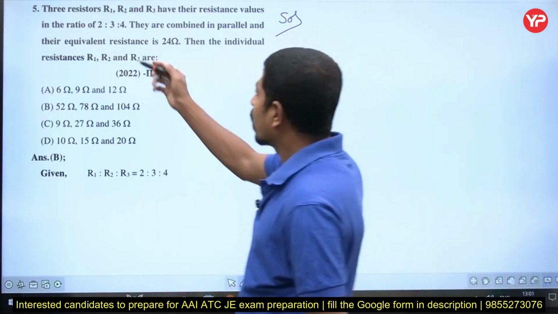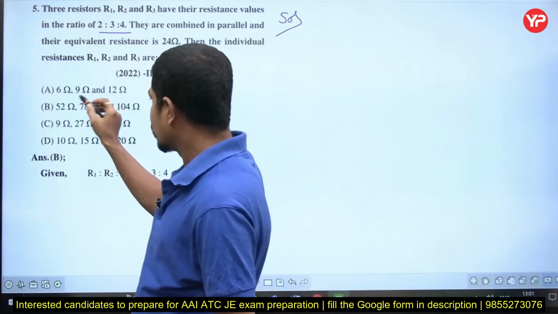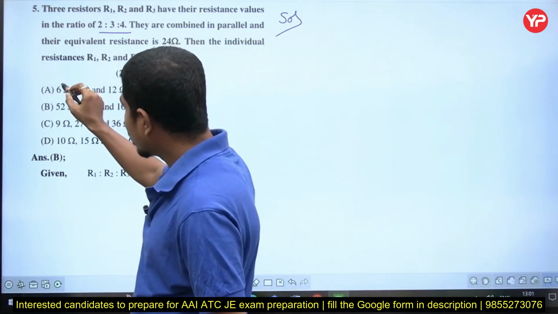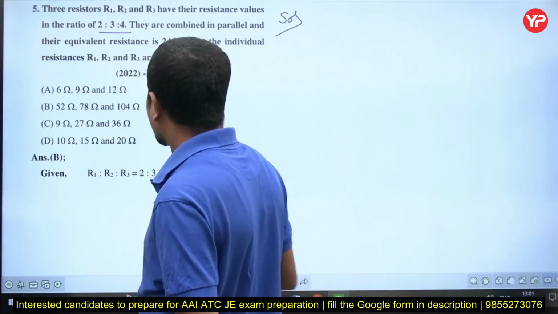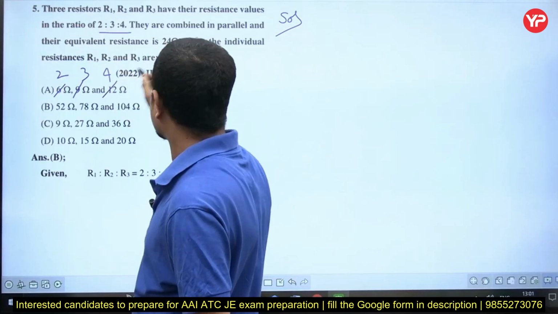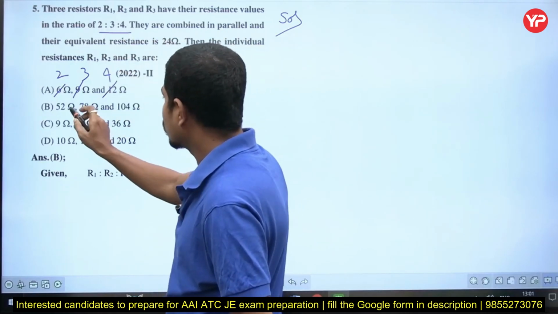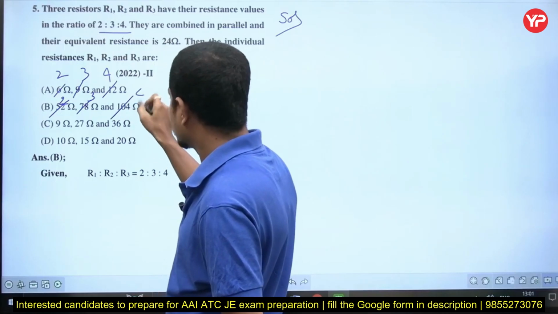So you check which options have the 2:3:4 ratio. Yes, this is falling. If I take 3 twos, 3 threes, 3 fours, yes, this is falling in this ratio. Next, this also you check: 26 twos, 26 threes, 26 fours, this is also falling.